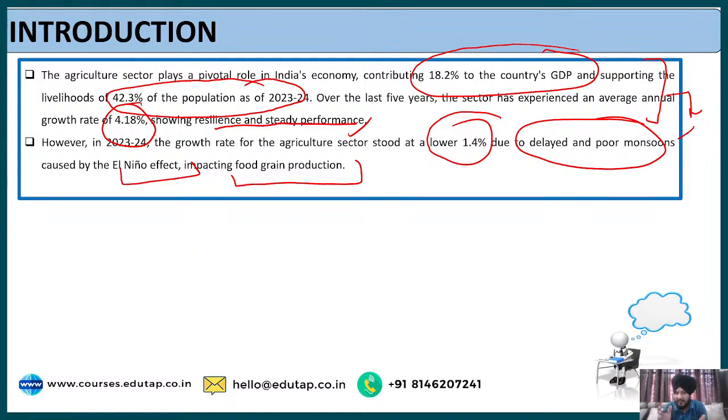We can highlight the contrasting realities. Firstly, we are saying that agriculture is contributing to growth, it is contributing to employment, all these things. Then we are saying that even if it is contributing, there are issues because the agriculture sector stood at a lower 1.4% because of these reasons. Fine. So this is the light that we can put as a part of our introduction.